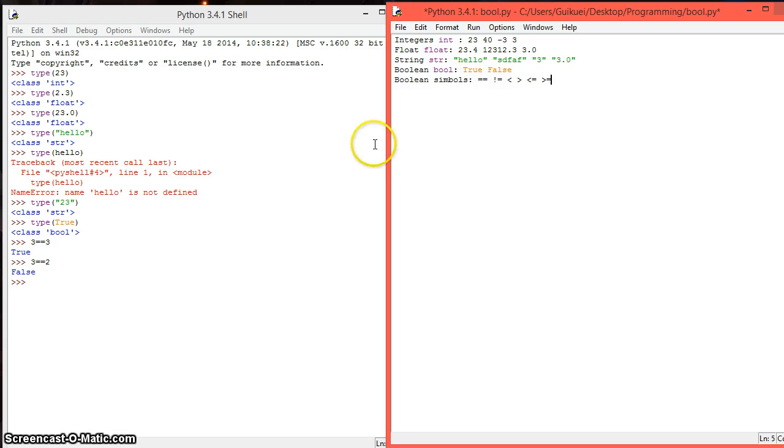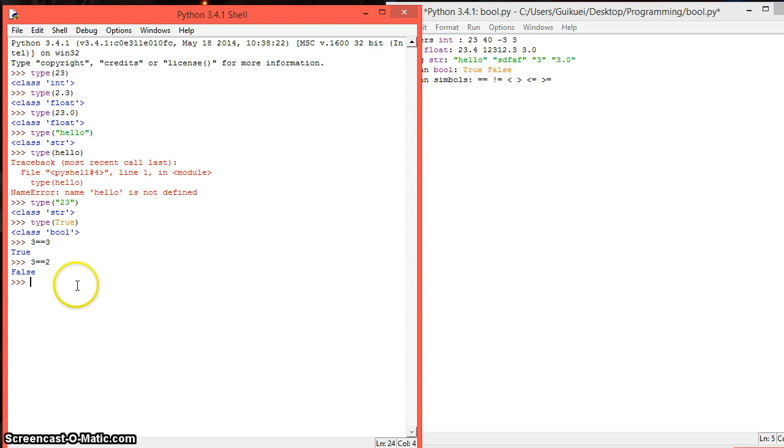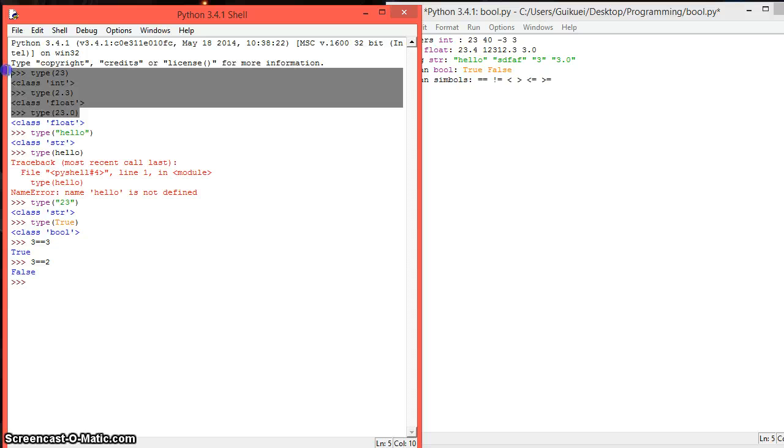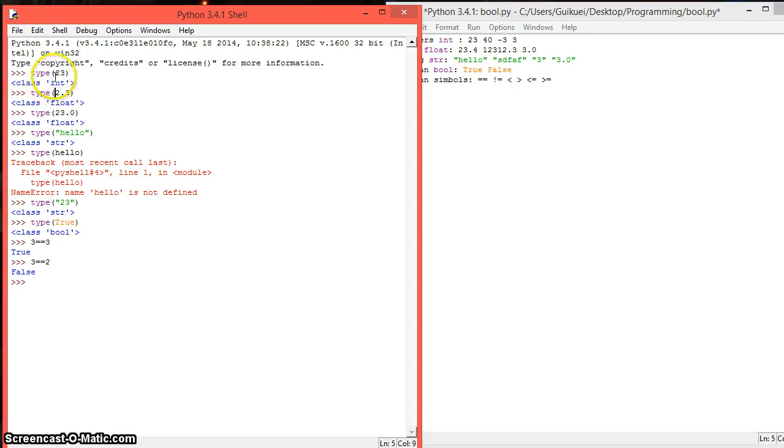And now we're going to see what is the use of these different types of values. First we have the integers and the float type. They're basically technically the same thing. Integer just means that it will have less space to contain the information, so it has no decimal point, but they're basically the same thing.